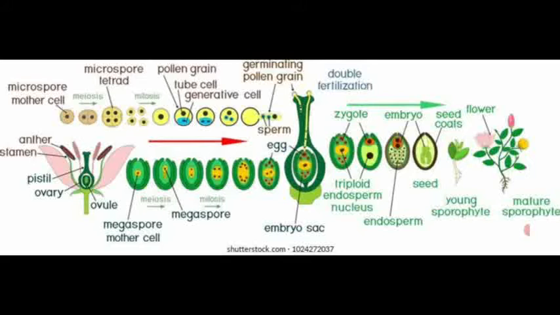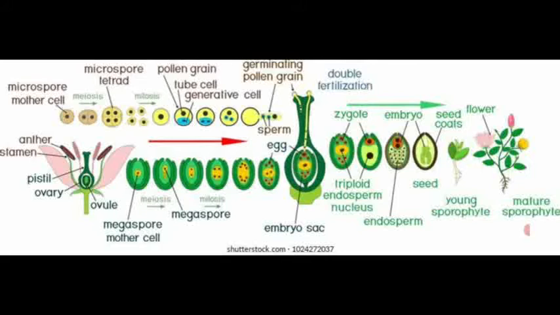This and all we have already seen in a separate part of the previous video class, that is microspore formation, megaspore formation. Then how the microspore reaches the female gametophyte, that is the ovule. Then how fertilization, that is double fertilization, takes place inside the ovule. Then the zygote is formed.